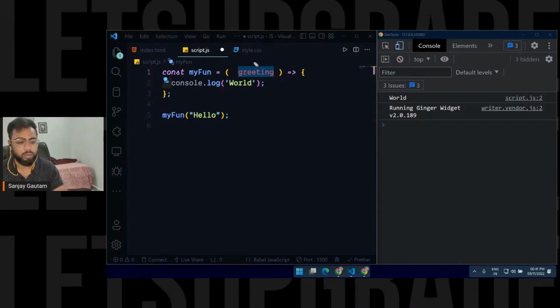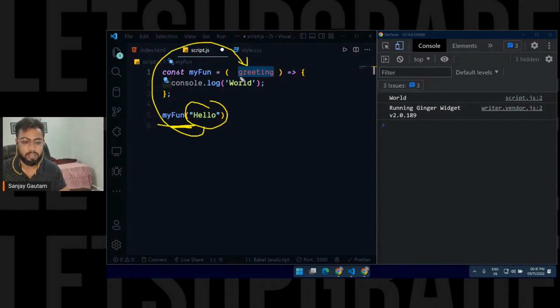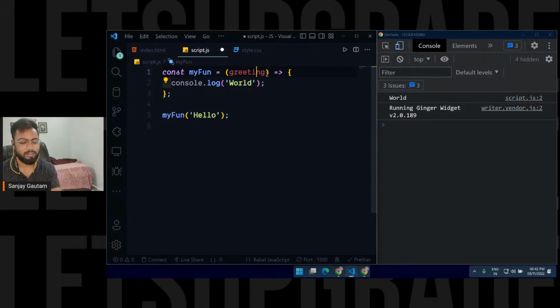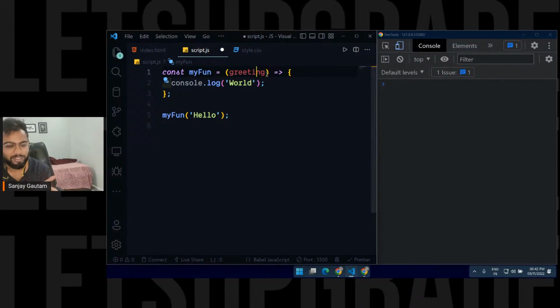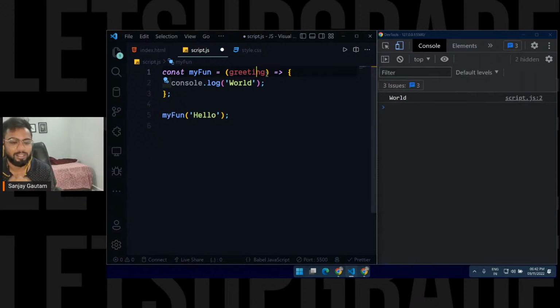So whenever you call your function, you pass a value here, and you are storing this value inside this parameter, a special kind of variable, and the name of the variable is greeting. You can name it anything, but in this situation greeting made sense, so that is why I used this greeting variable. Okay, now let's save it. And by the way, I'm still getting the same output. What is the purpose of using this parameter then?